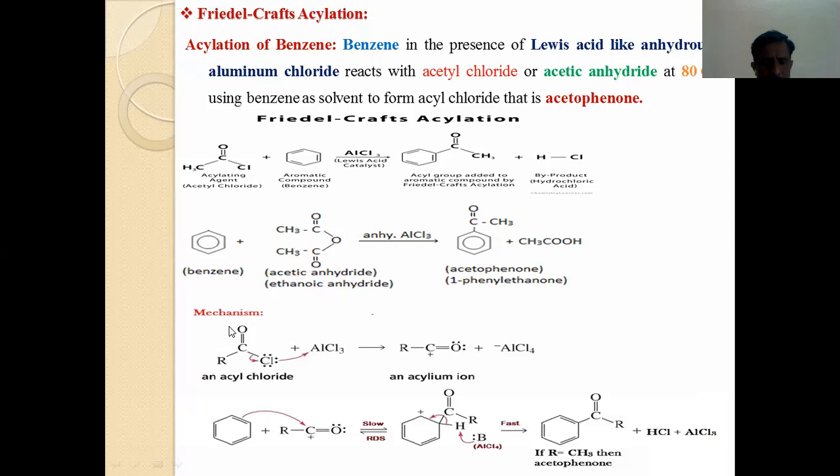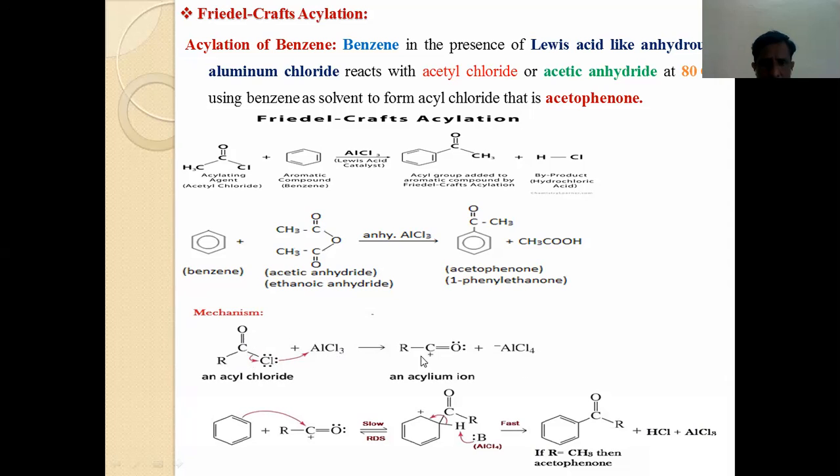Now friends, just to check here, this is RCOCl or acyl chloride reacted with aluminum chloride. Now this Cl goes to AlCl3. What will happen? AlCl4. Initially the chlorine was 3, and this one chlorine is added to this AlCl3. Now how much chlorine is there? Here AlCl4. Now what remains? R, C and O remain. I have shown here R, C and O. Only Cl is eliminated from this one. So AlCl4 is there.